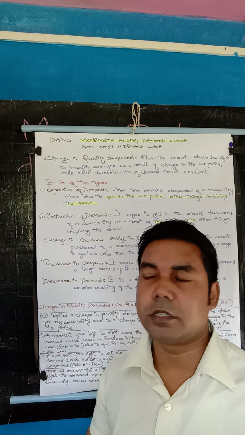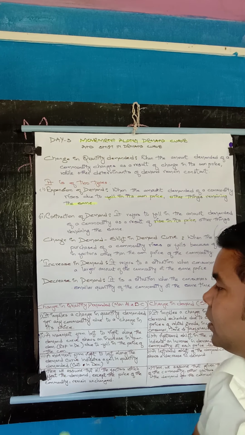Means the price is changing here. Because of the change in the price, the quantity demanded of a commodity is also changing. Because of the fluctuation in the price, there is a change in quantity demanded.